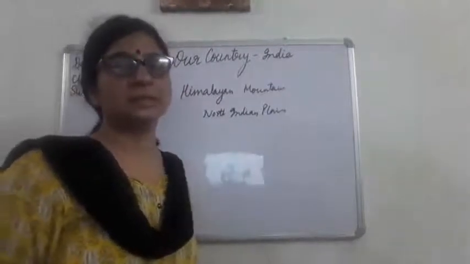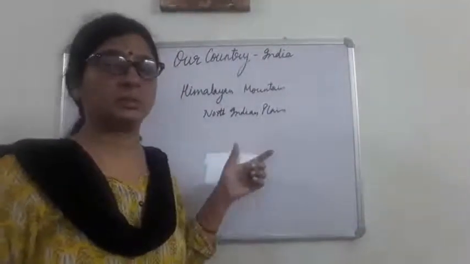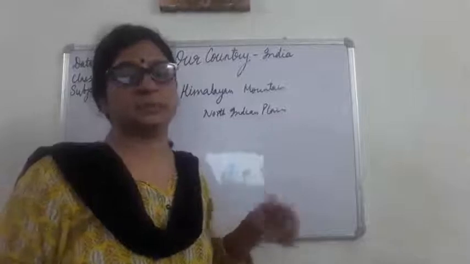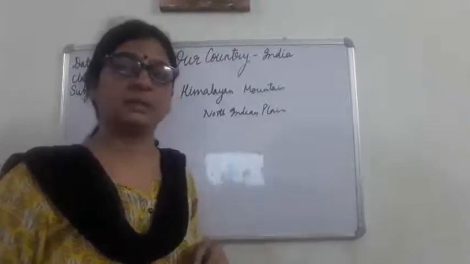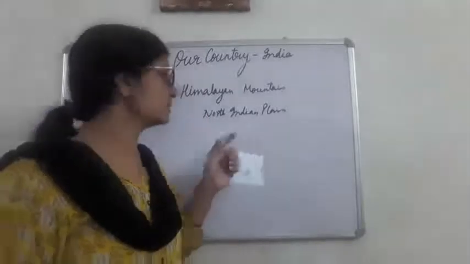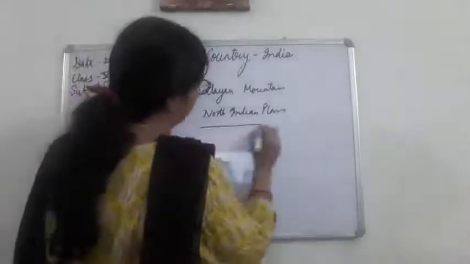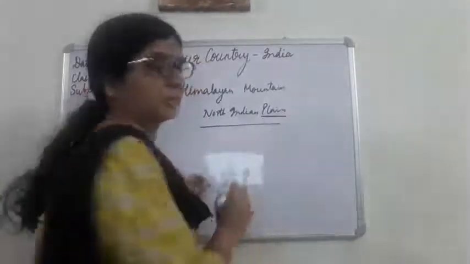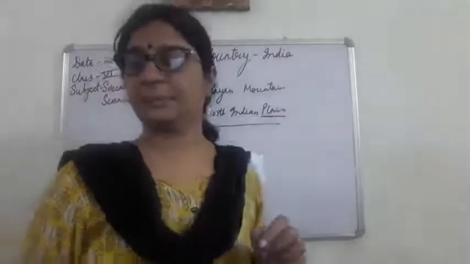This North Indian Plain lies on the southern side of the Himalayan mountain, and it is flat land. As we know, we have discussed plains in the previous chapter.